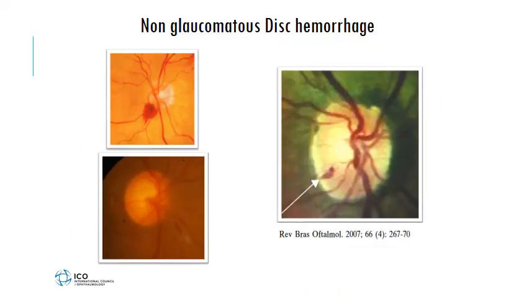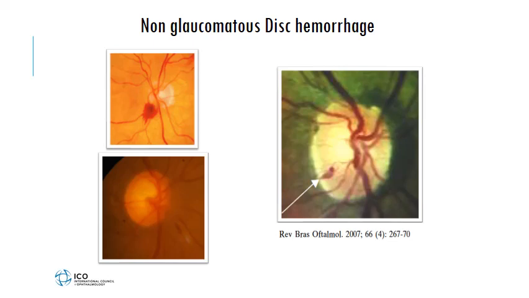The disc hemorrhages are not only present in a glaucomatous eye, they also can happen in non-glaucomatous eyes, and usually the non-glaucomatous disc hemorrhages are not the typical disc hemorrhages that were described earlier. They can be present on the surface of the disc itself, or they could be present in unusual locations like on the nasal side. They could be unusually broad, or they could be away from the optic disc margin like is seen in this picture.